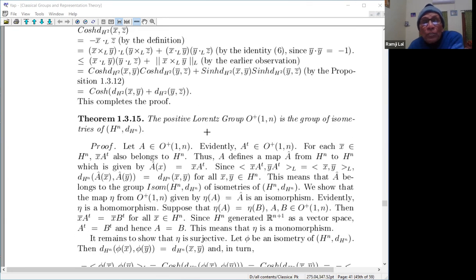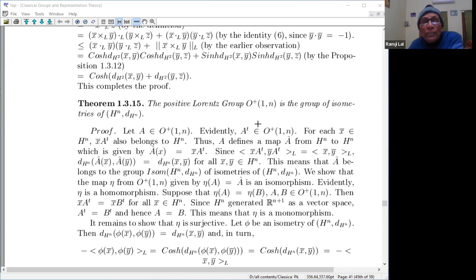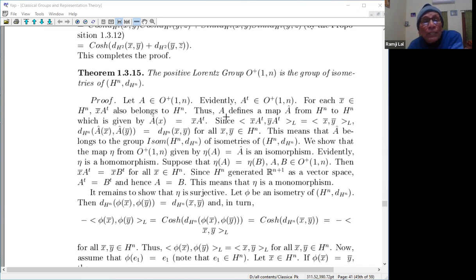Now this is an important theorem: this group O+(1,n) is indeed the group of isometries of Hn with dHn. This is the group of isometries of this, so this group determines the geometry of this. Just as On determines the geometry, being the group of isometries of the sphere Sn, On plays a very important role in Euclidean geometry. The same role is played over here by this group. So that is the important thing here.